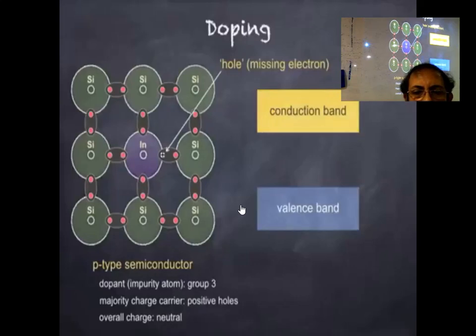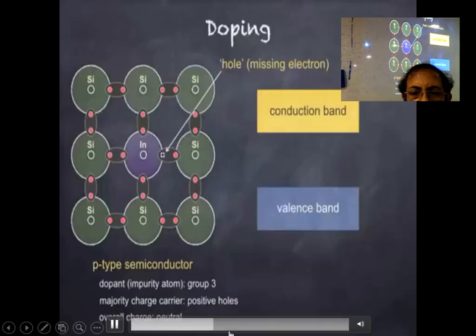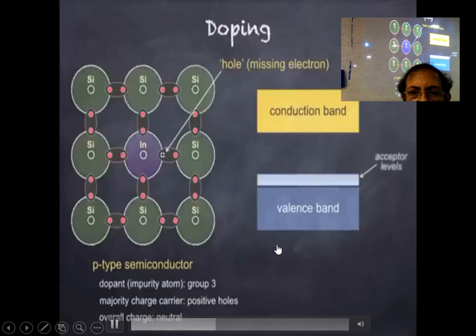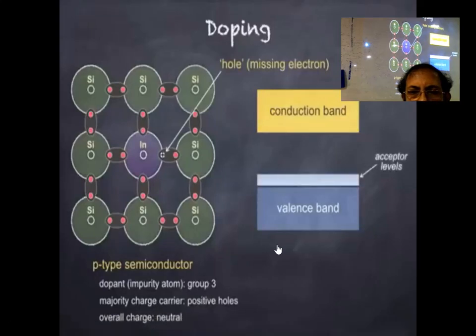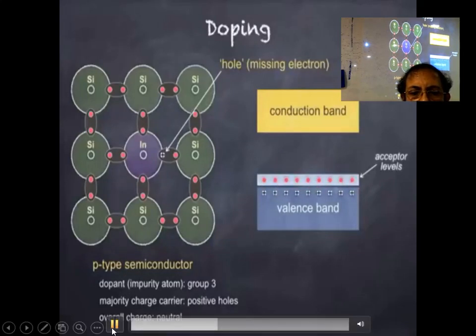The impurity atom in the diagram, in case you were wondering, is indium, above the valence band. These are known as acceptor levels. Electrons in the valence band require very little energy to move to the acceptor levels, leaving behind holes in the valence band. This is where P-type semiconductors get their name, because the majority charge carriers are positive holes.